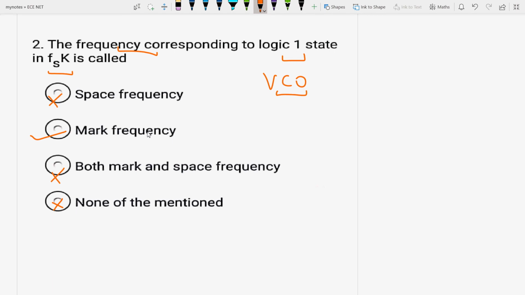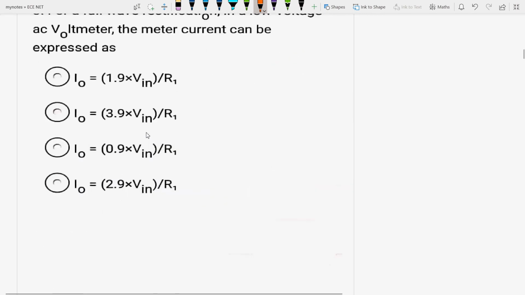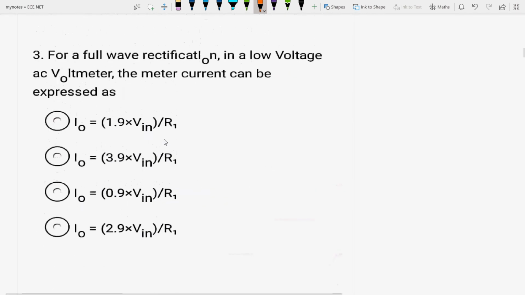Next is third. For a full wave rectification in a low voltage AC voltmeter, the meter current can be expressed as, see, this is actually full wave rectification in a low voltage AC voltmeter case. So meter current, that is IM, is asked. So it is mainly formula based.